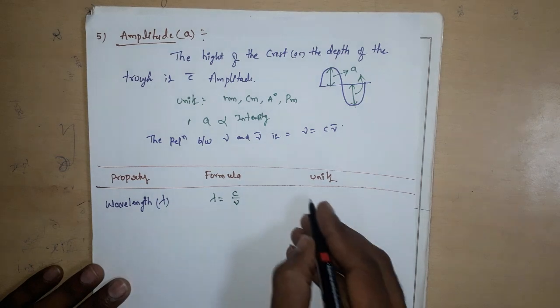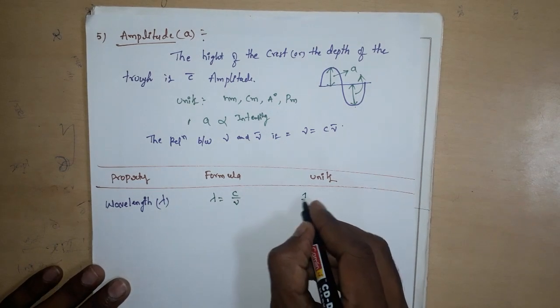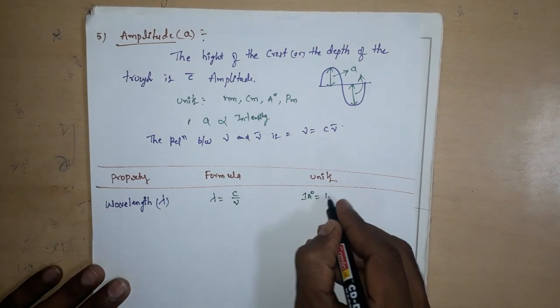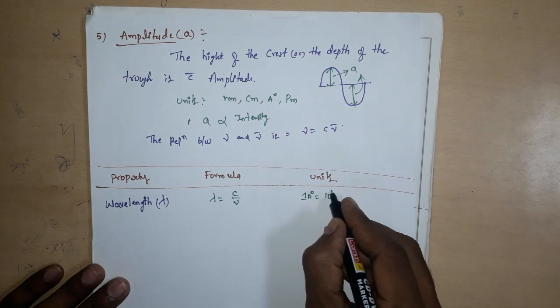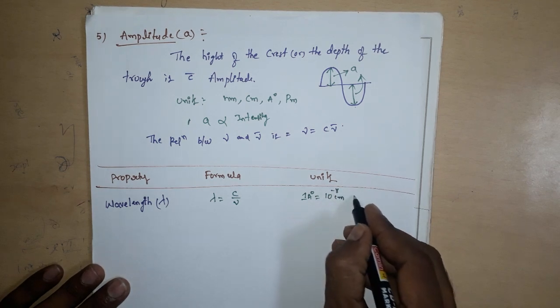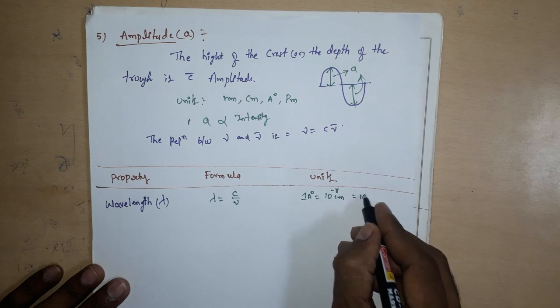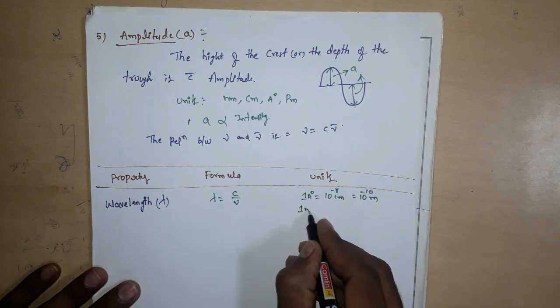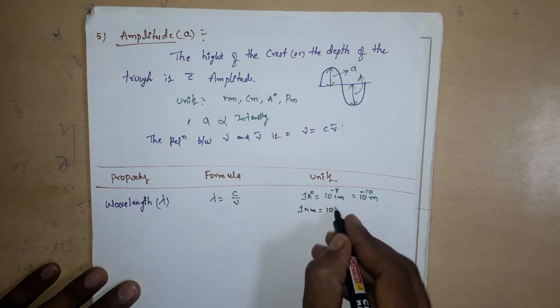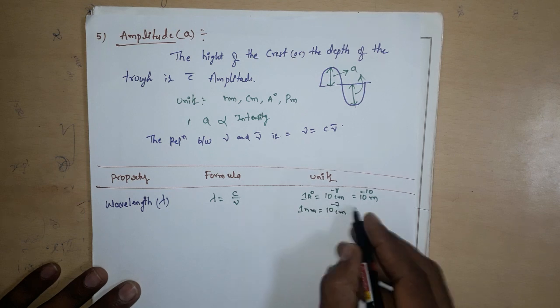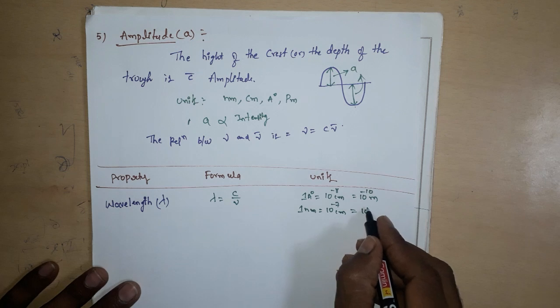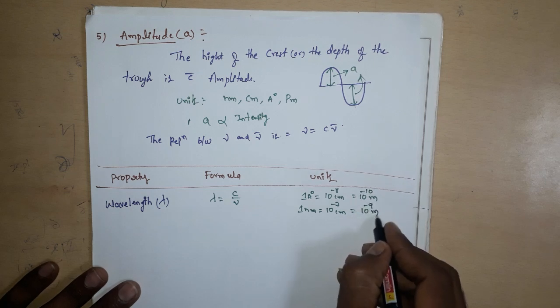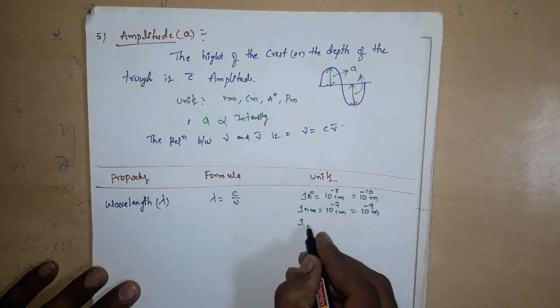Units: angstroms. 1 angstrom equals 10 to the power of minus 8 centimeter, also equals 10 to the power of minus 10 meters. 1 nanometer equals 10 to the power of minus 7 centimeters, also equals 10 to the power of minus 9 meters.